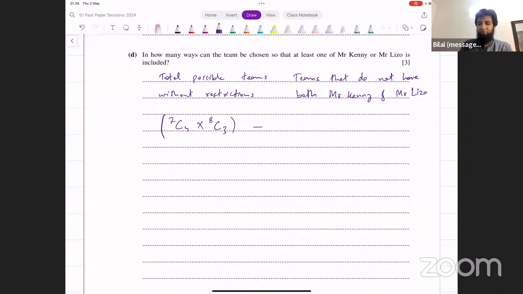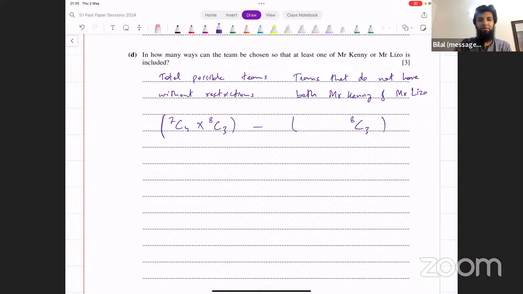Now, in how many ways can we have both of them not selected? The number of children is still the same. There's no condition on children, right? So we have 8 children. Out of them, we have to select 3. Now, if we do not want Mr. Kenny and Mr. Lizo to be selected, remember we had 7 adults in total. If we do not want Mr. Kenny to be selected and Mr. Lizo to be selected, we only have 5 adults left from which we have to choose now.